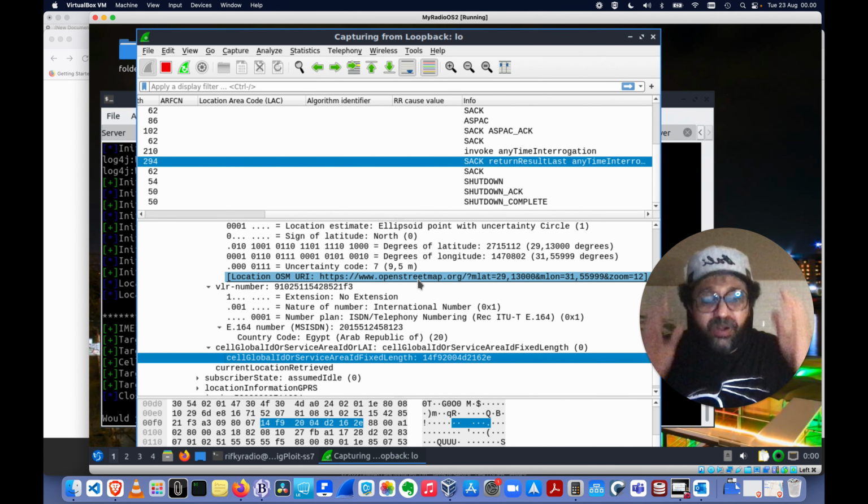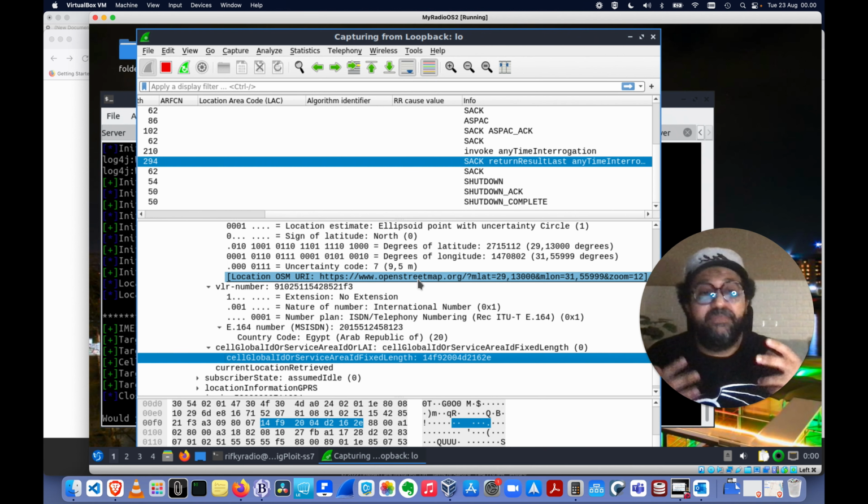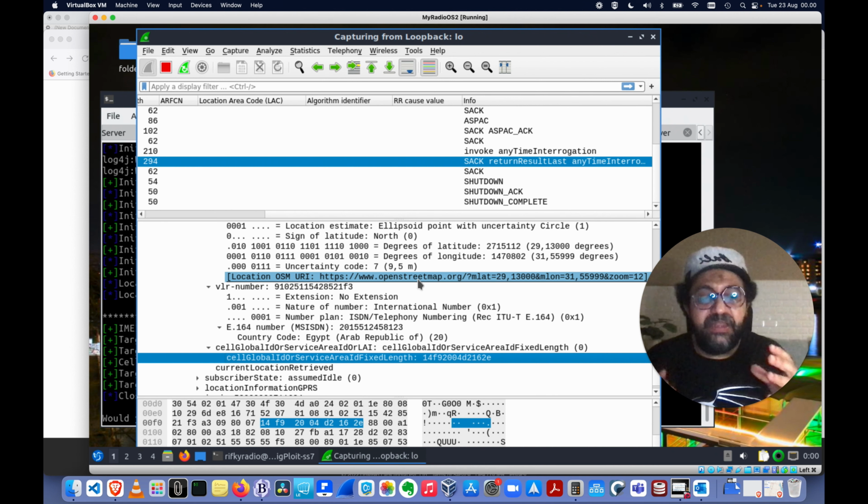Congratulations, we already succeeded sending SIGTRAN with the GSM MAP anytime interrogations. Happy to try another, like provide subscriber info, send routing info. You can try it by yourself, of course.